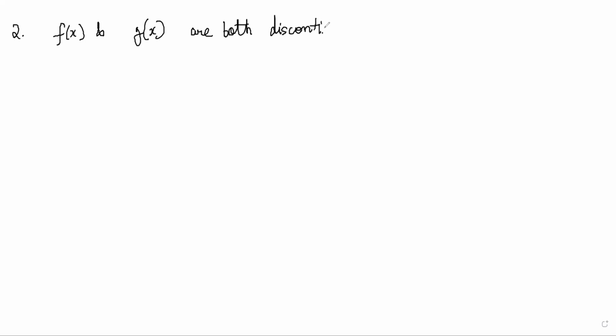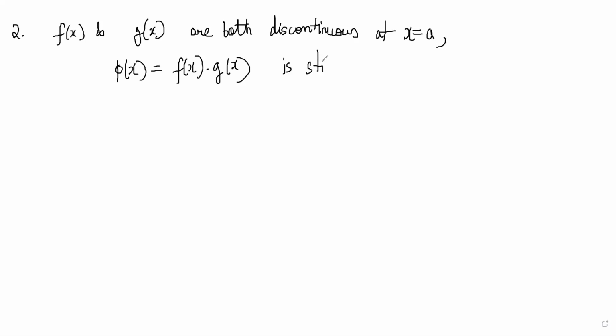Then the second point is, suppose now f(x) and g(x) are both discontinuous at x equal to a. Then also it is not necessary that the product is discontinuous. So we'll construct an example for that also.